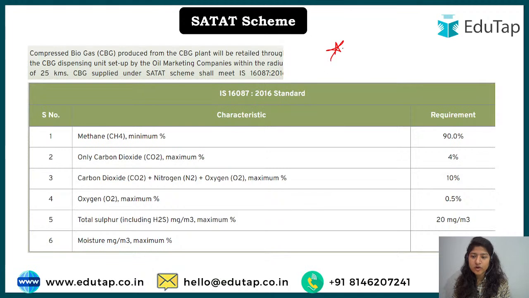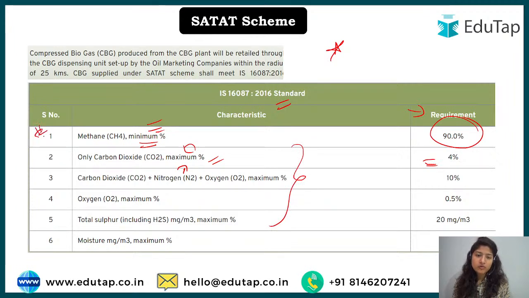These are the latest, the 2016 standard. And what are they? The minimum methane percentage should be 90. The requirement for standard CBG is methane of 90%. A question can be direct, right? The minimum percentage of methane under the SATAT scheme is 90%, so you should be aware of that. Only carbon dioxide, maximum. Methane was the minimum, it can be more than 90%, but the maximum of CO2 should be 4% only. There are different criteria, but I would suggest going for just the first two. The rest you can just read to have an idea, but methane at least you should be well aware of.